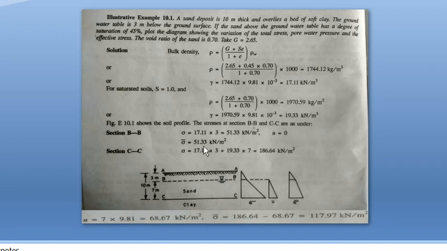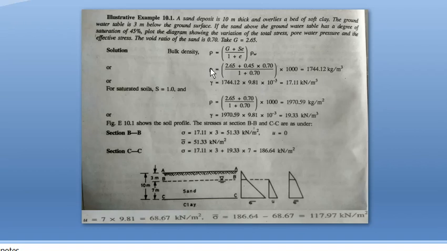Okay, for finding out effective stress, we have to find out unit weight. Here unit weight is not given, but the degree of saturation and void ratio G are given. So you have to calculate it by taking a suitable equation, that is, an equation connecting bulk density or unit weight. Here first they have calculated based on mass density and converted it into unit weight by multiplying by 9.8.